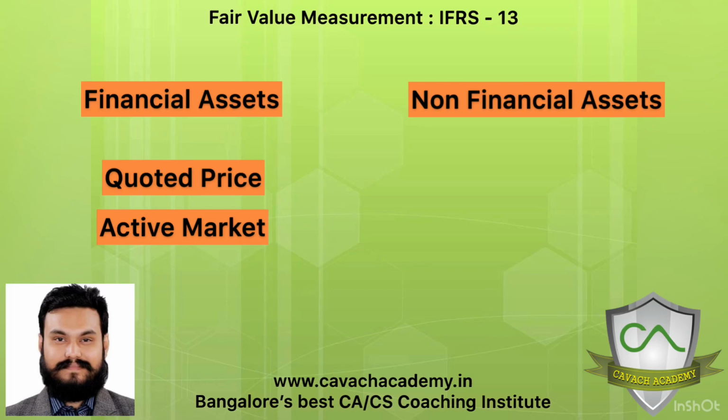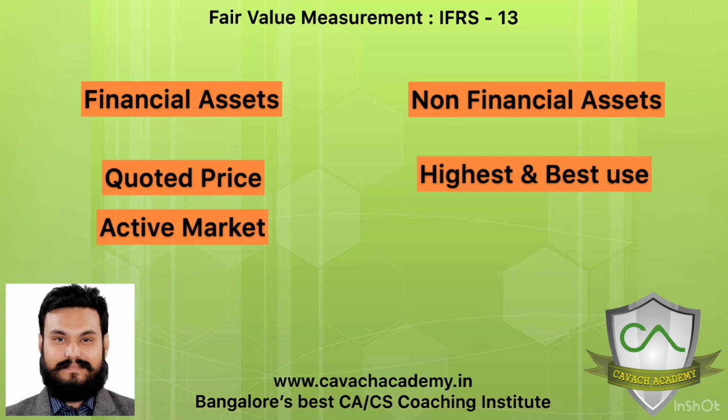So for non-financial assets, IFRS 13 says look at the highest and the best use, which means think about your machine's fair value as, what if I put the machine to the best use? Highest use, then how much is its value going to be? So for non-financial assets, we use the formula of the highest and the best use. Whereas for financial assets, we don't use the highest and the best use. We just use the concept of a principal active market, because for non-financial assets, there may not be a principal active market.